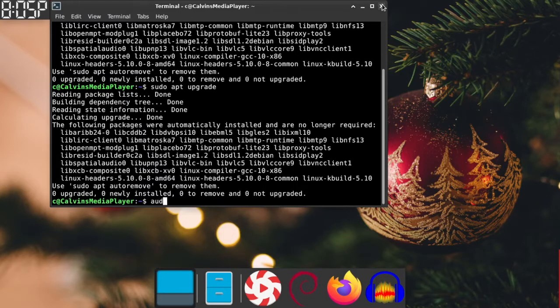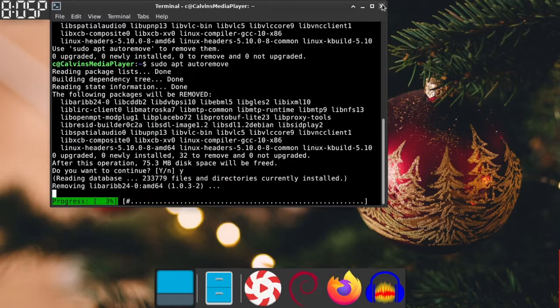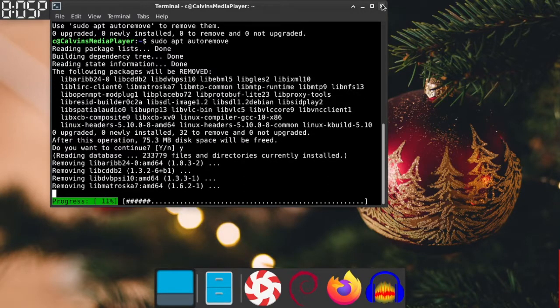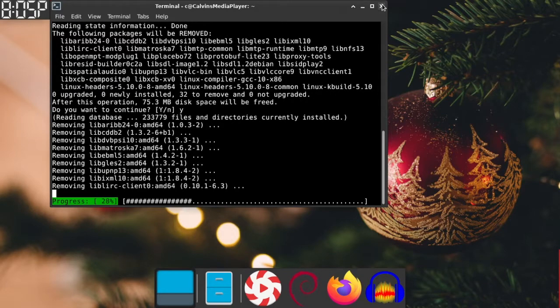And I was a little bit confused here, first of all, as to what to do. Finally, I realized autoremove. That's what I need to do. And so we're going to do that. And then we're going to prepare to put TDE on here.